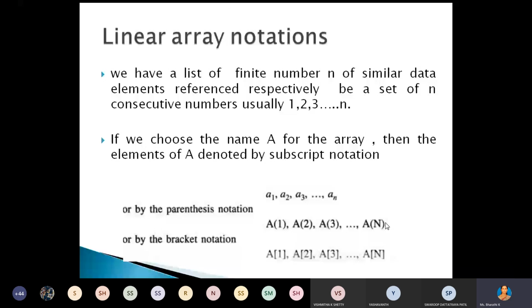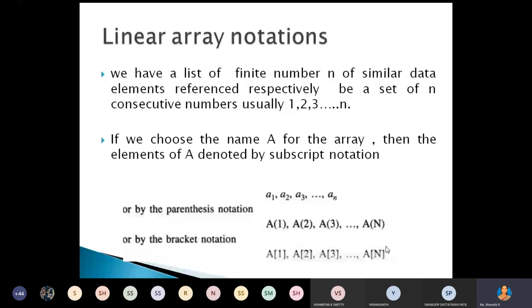Another method, you can use the square bracket. Usually we are using this last method. We are using the square bracket to represent the array location or to store the values, or to represent the array: a of 1, a of 2, a of 3, etc., a of n. These are the different notations you can use while using the arrays. Usually we are using the last method.